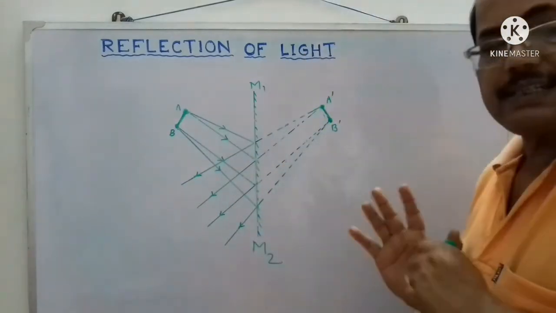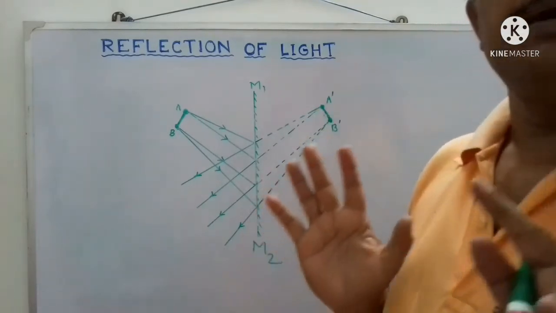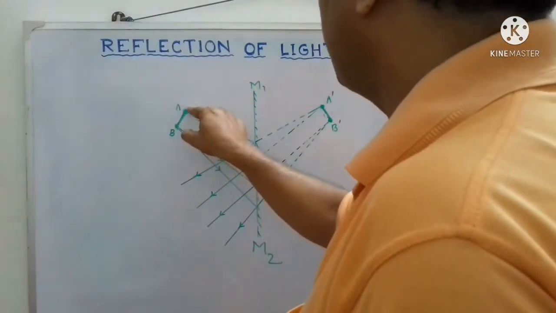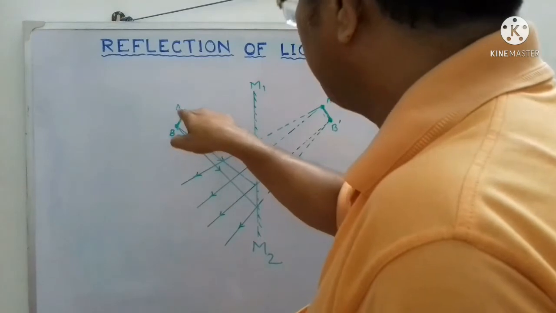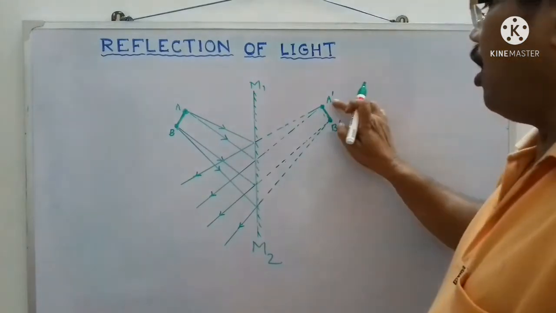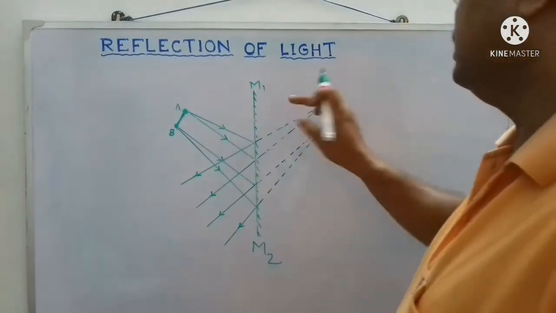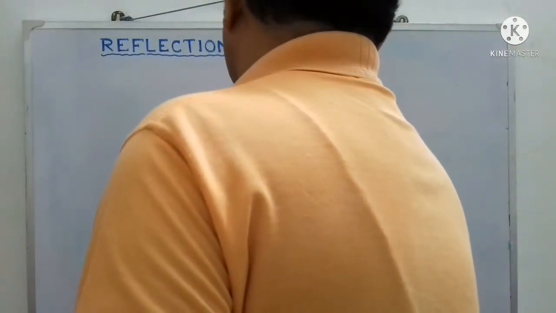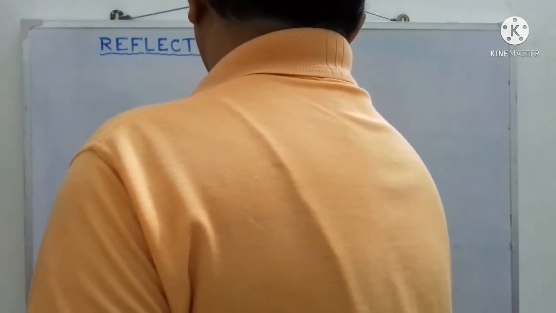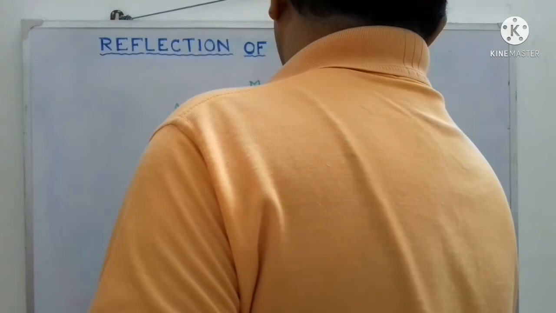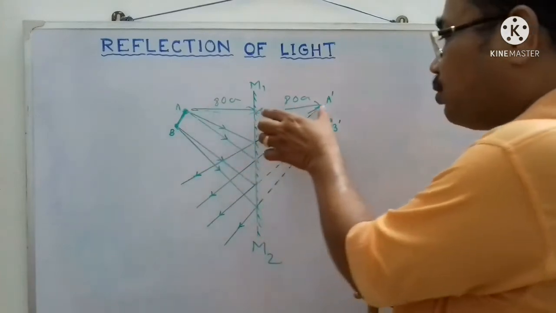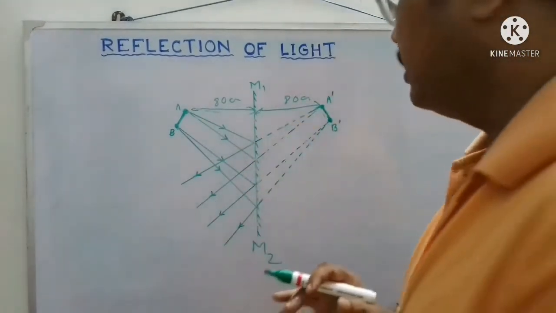Now, what are the characteristics of an image formed by a plane mirror? Number one, the distance of the object, meaning any point of the object, suppose A, from the mirror is equal to the distance of the image from the mirror. Say this is the distance, say this is 80 centimeter. So this will also be equal to 80 centimeter. Means distance of object equals distance of the image from the mirror.